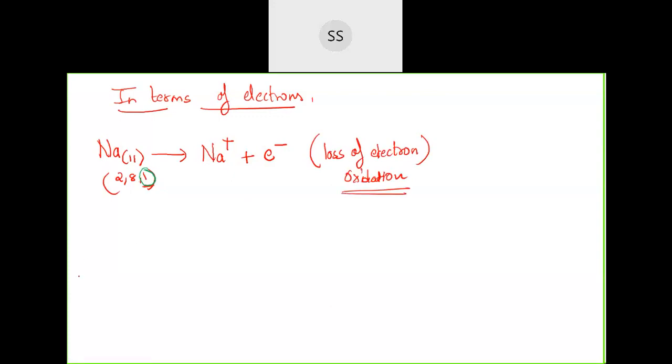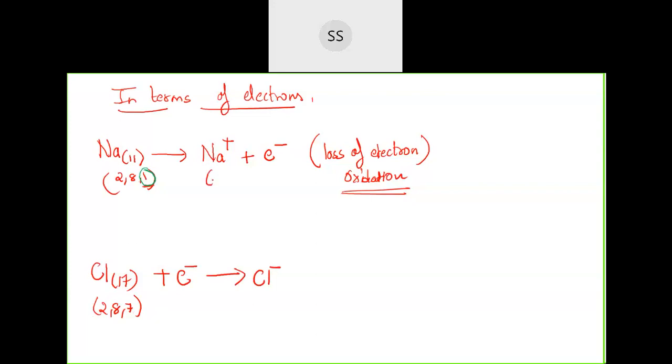Now if I take the chlorine element, atomic number is 17. So the electronic configuration will be 2, 8 and then 7. I've written in terms of shell again. 2, 8, 7 requires one electron during the process to become stable. So it can receive one electron and get converted to Cl minus. So it has taken one electron.